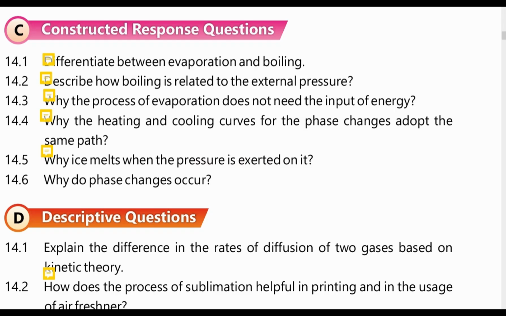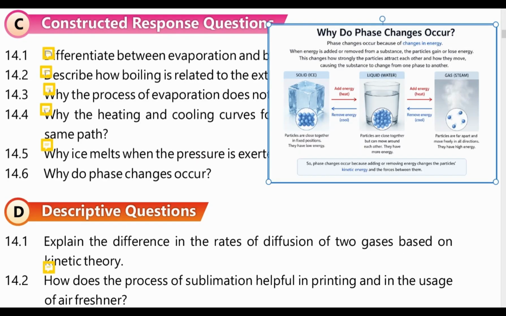And next question is, why do phase changes occur? And the answer is, phase change occurs because of change in energy. When energy is added or removed from a substance, the particles gain or lose energy.